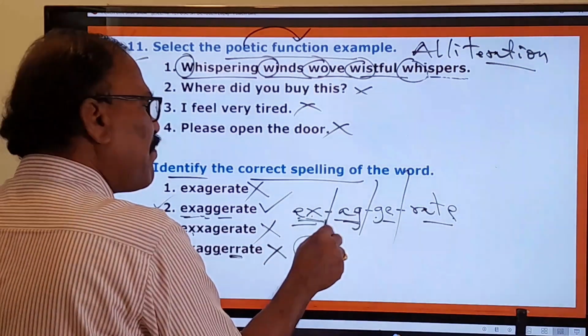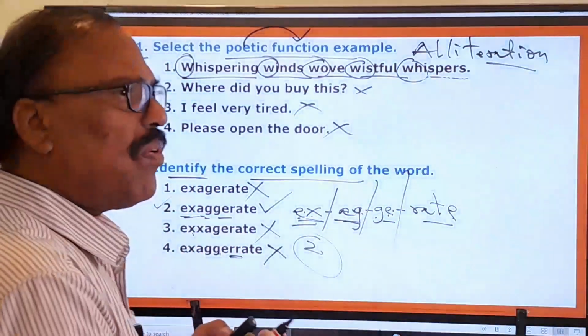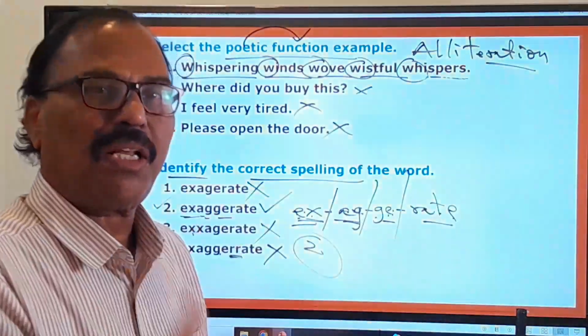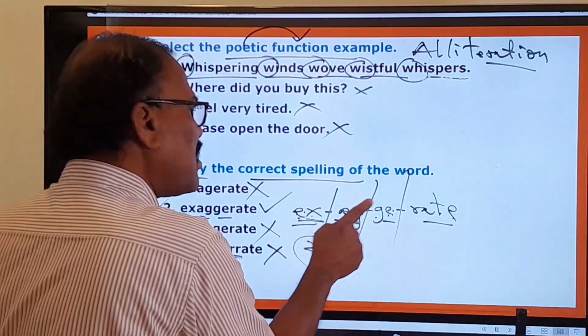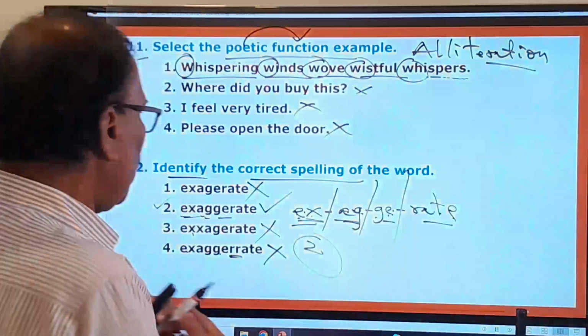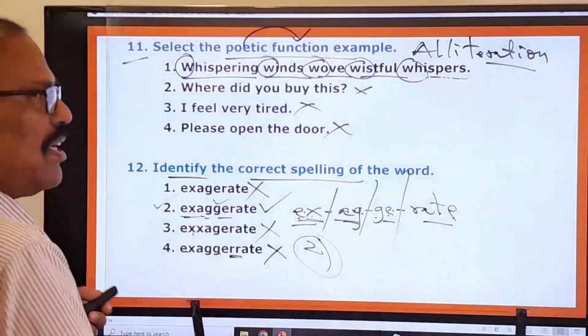Whenever you want to give the spelling of any tough word, you must cut the word into syllables like this: exaggerate. So here, where is the spelling right? The second one is right. Therefore, the second one is your answer.